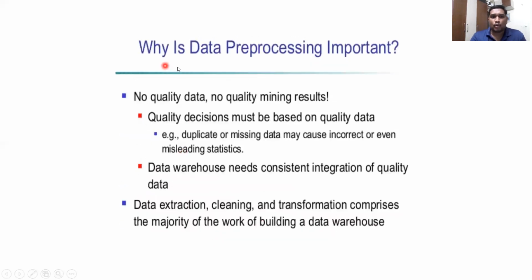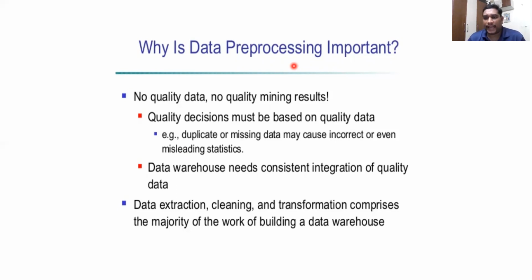Next, why is data pre-processing needed? We said that data is dirty because of different factors called inconsistent, incomplete, and noisy. All of this comes under various scenarios. Now, in order to solve the problems that occur while you are collecting data, there is a need for one technique, one method.